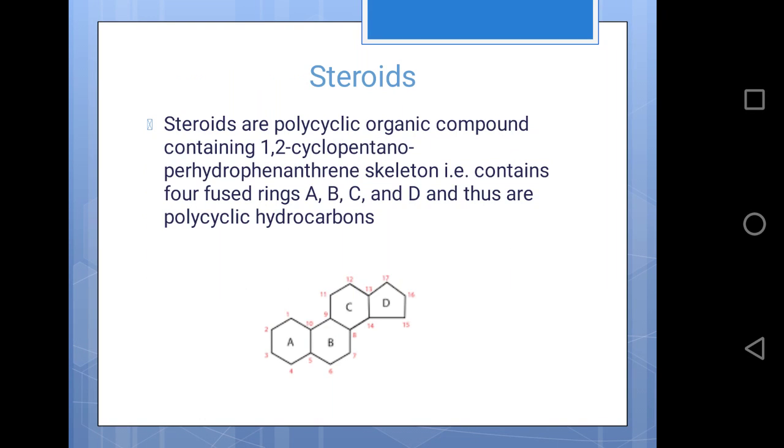The numbering of the steroid nucleus is retained even if the carbon atoms of the ring or an angular methyl group are removed or increased. Thus, though the C18 methyl group is absent, the angular methyl group at C10 is numbered as C19. So, it is a C18 nor-steroid nucleus.